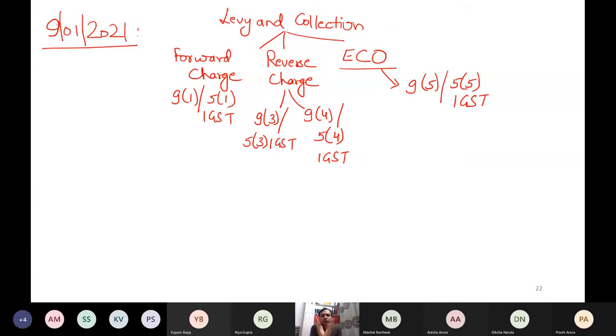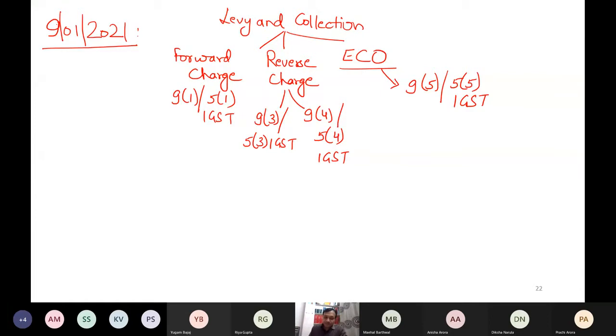Ola is simply a platform where the cab belongs to one person. I am the passenger, so I am the recipient. Neither do I pay the tax to the government nor does the owner of the car, but Ola has to pay tax to the government. It is because of section 9.5 and 5.5.